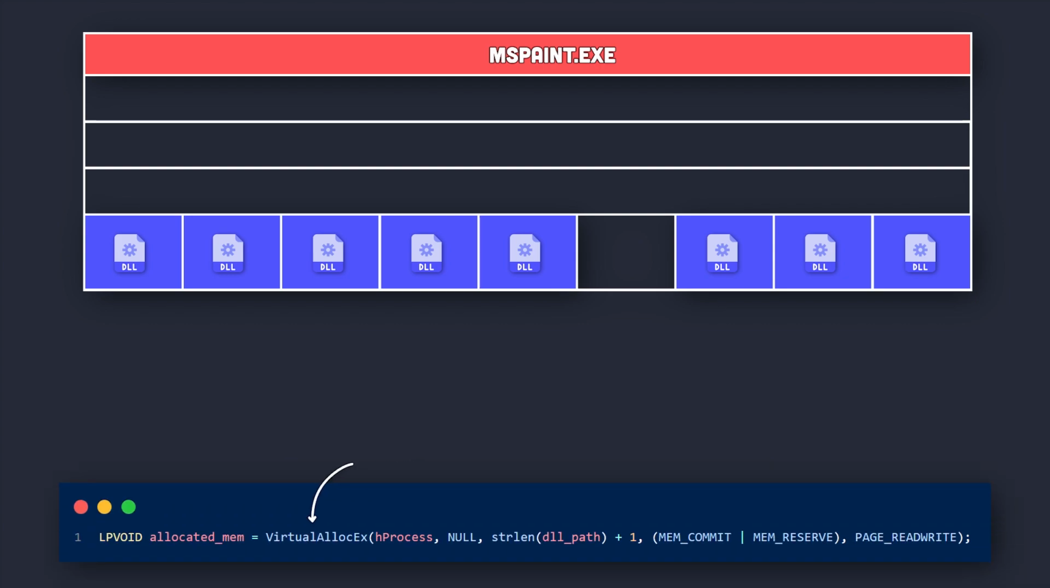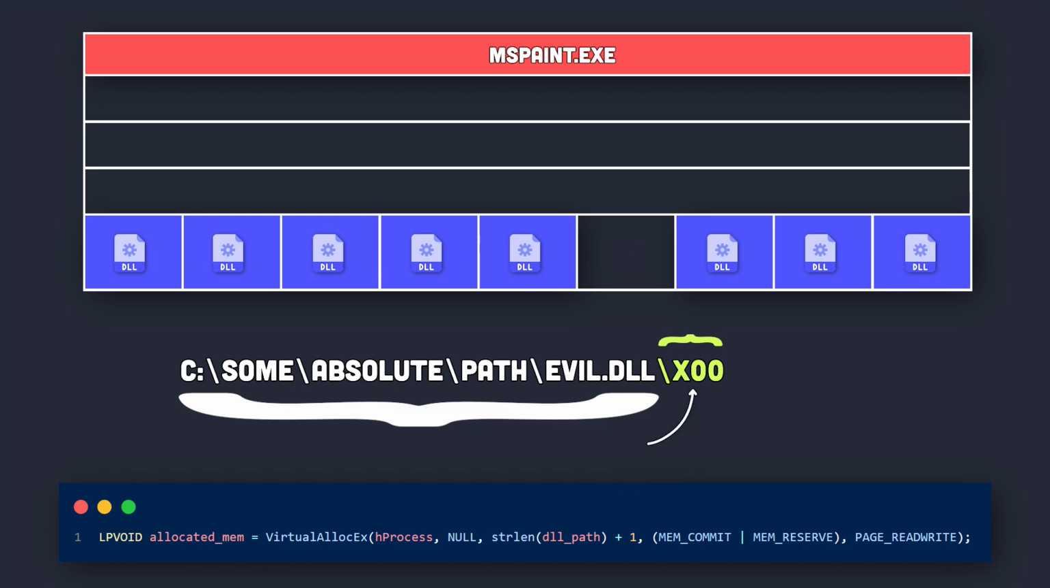This API takes in 5 parameters: the process handle, the base address of the block of memory that we want to allocate. Since we don't know exactly where we should allocate this block of memory, we'll let the operating system do that for us by setting this parameter as null. The size of the memory that we want to allocate is set to the size of the DLL path plus 1. The extra byte here is just for the terminating null byte of the string.